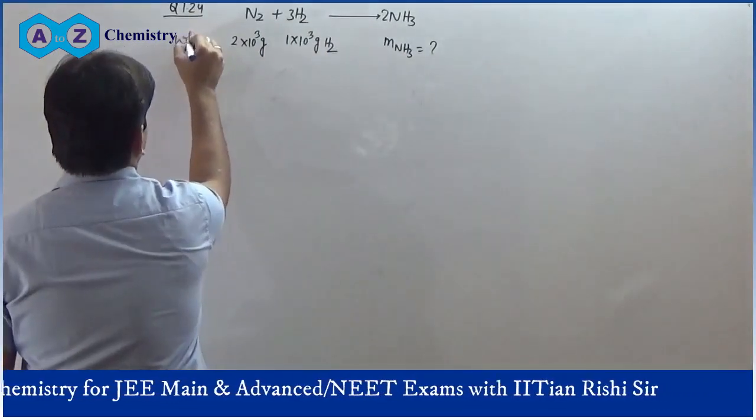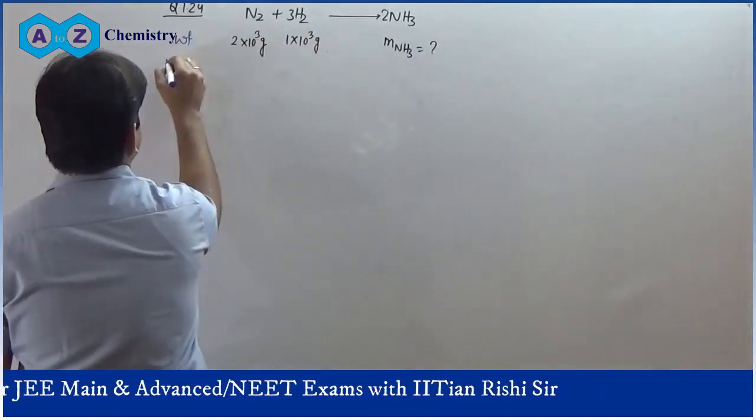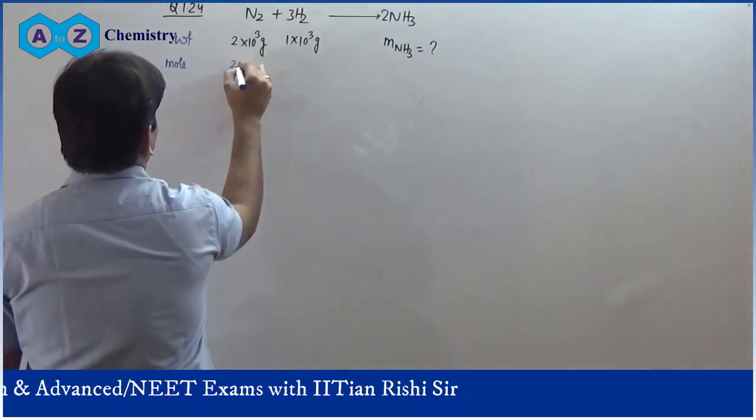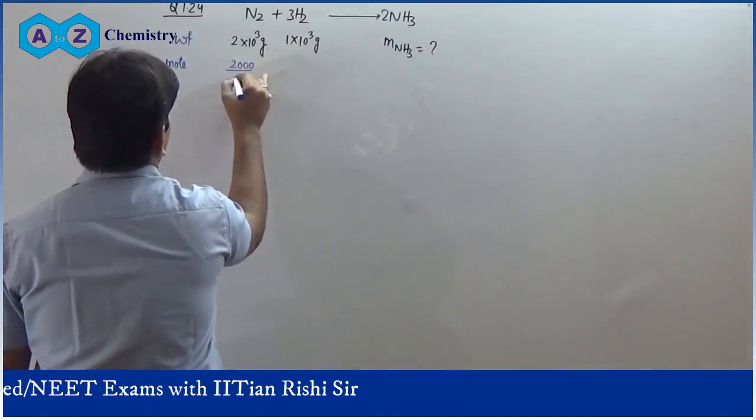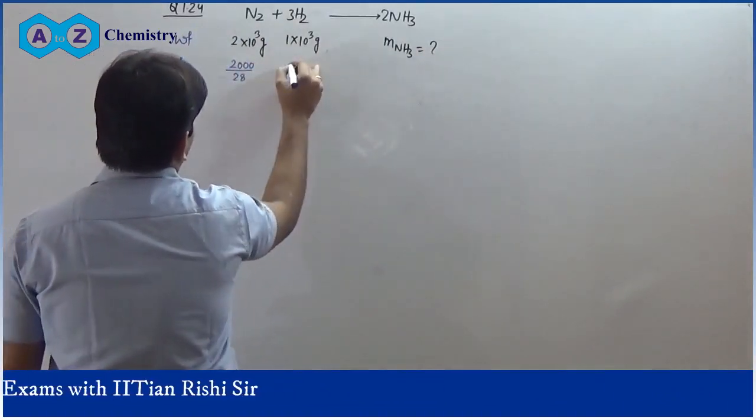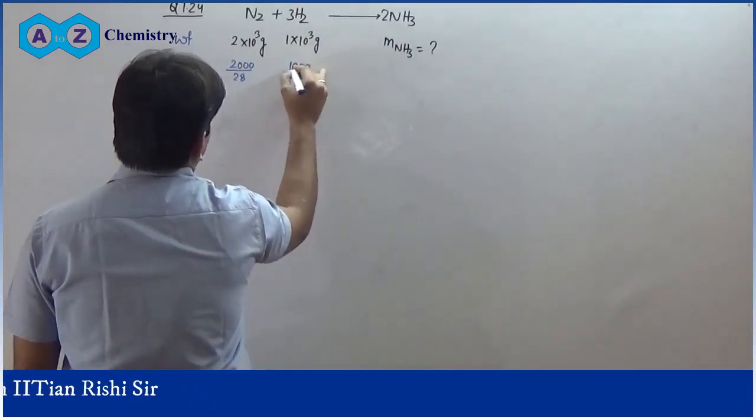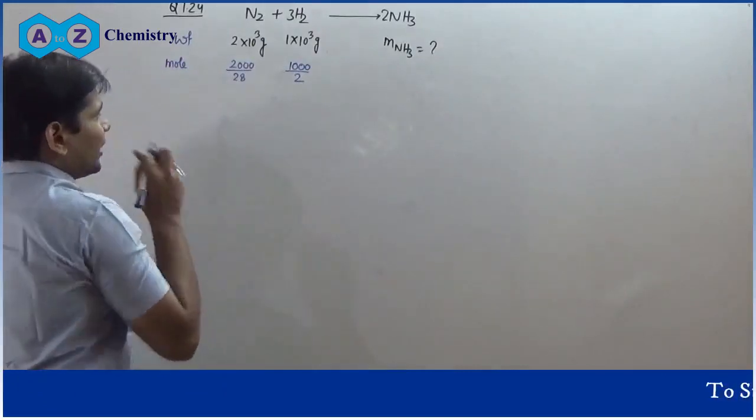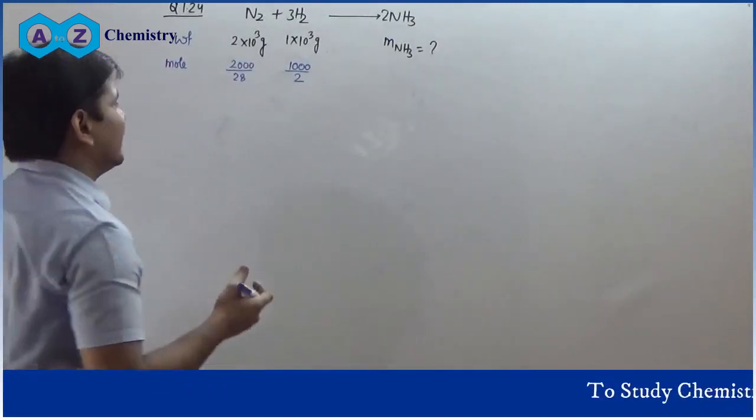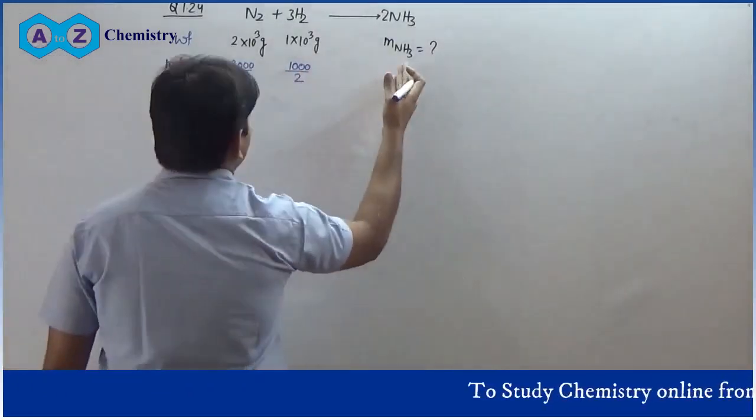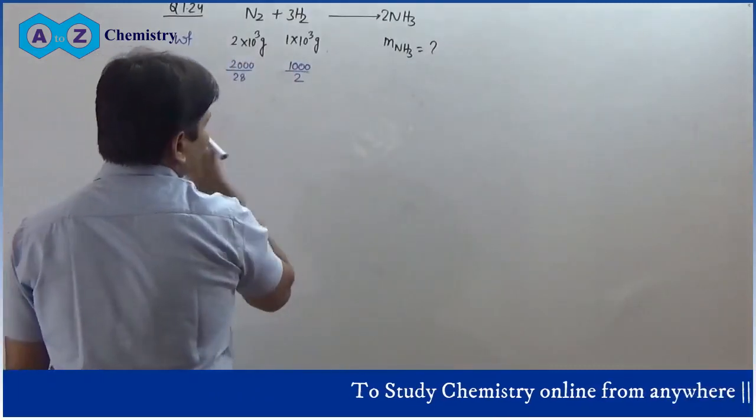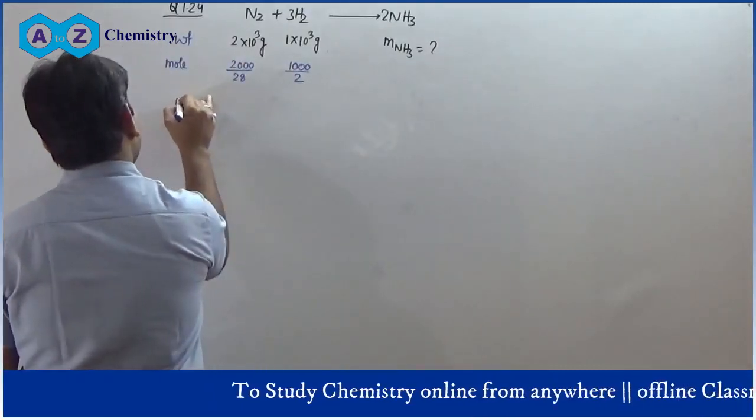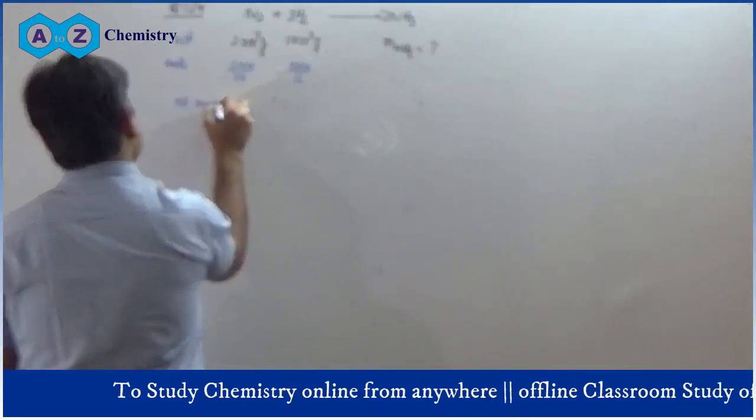So the weight given is this one. So the mole is given as 2,000 divided by 28, and here you will have 1,000 divided by 2. So we can directly calculate the limiting reagent by reacting it with the other species. There are two methods. First method, I am writing both methods. First method,